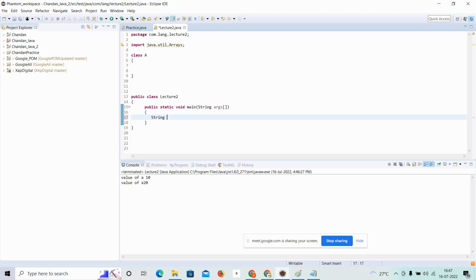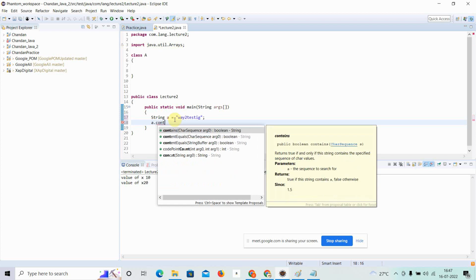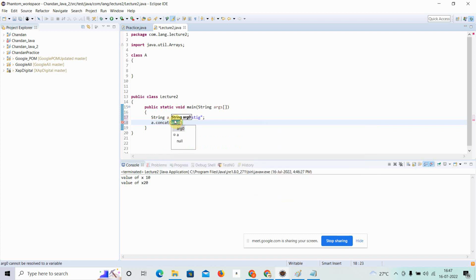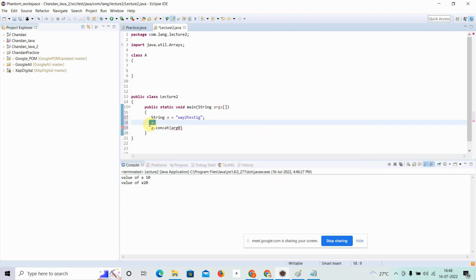Suppose that I have created a string a is equal to, like my website, way to testing. Okay, I have created a string a is equal to way to testing. Now I am saying add something. In Excel we have concatenate. So here to add we have a concat function as we have in Excel. String has a lot of inbuilt functions. If you go here, a lot of functions: charAt, concat, contains, equals. As I said earlier, there are a lot of inbuilt functions, and a few functions we need to create. No issue.